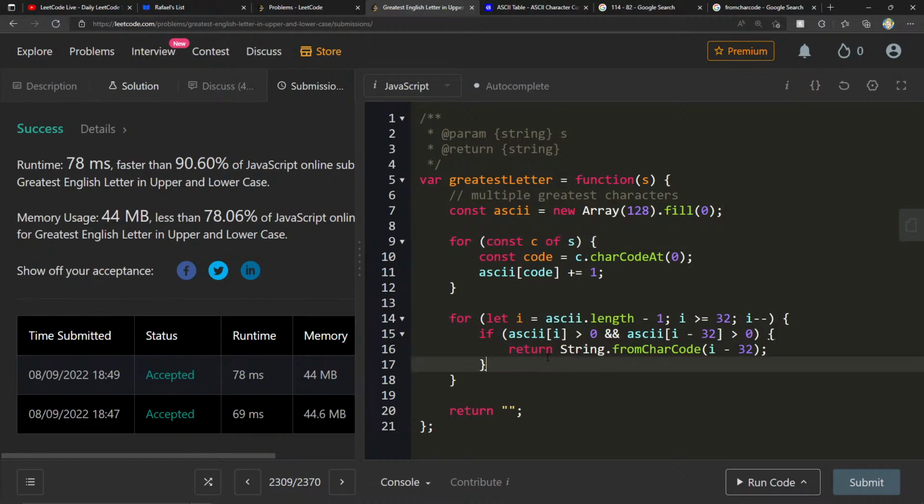Yeah, so that was a nice little optimization we made there. Let's think about time complexity. To make this array right here, it's always going to be constant. The array is always going to be size 128, so it's not variable. It's not dependent on the length of S. It's just always going to be this. For const C of S, this will be bound by the size of S. So this will be O of N, where N is the length of S.